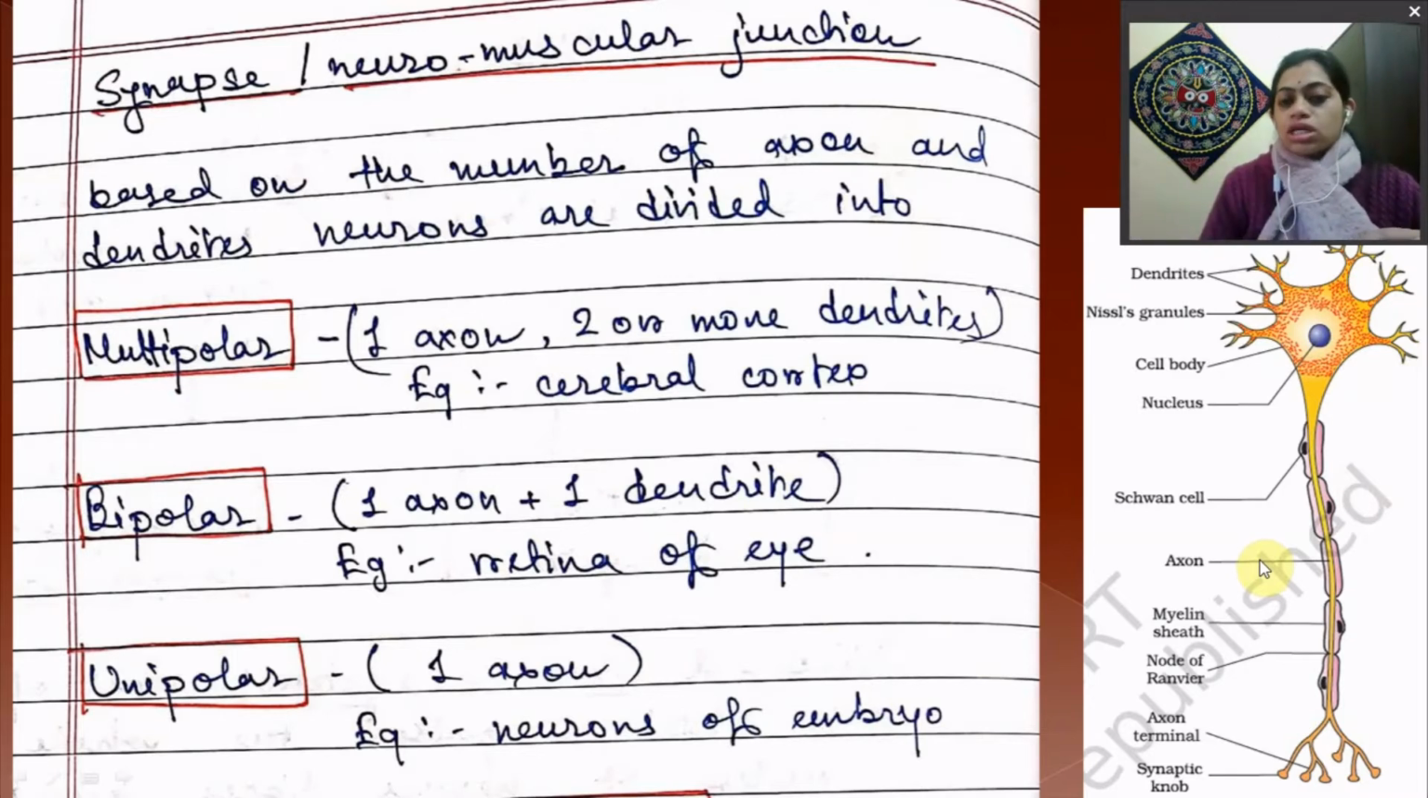Now bipolar, where one axon and one dendrite are there. This type of neuron is present in the retina of our eye. Next is unipolar, where only one single axon is there. It is mainly present in neurons of the embryo, right?